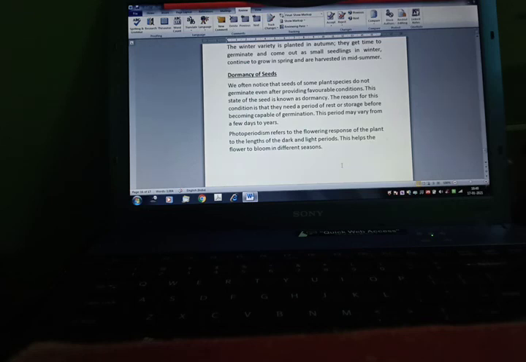Dormancy of seed. We often notice that the seeds of some plant species do not germinate even after providing favorable conditions. This state of the seed is known as dormancy. The reason for this condition is that they need a period of rest or storage before becoming capable of germination. This period may vary from a few days to years. Photoperiodism refers to the flowering response of the plant to the length of the dark and light periods. This helps flowers to bloom in different seasons.